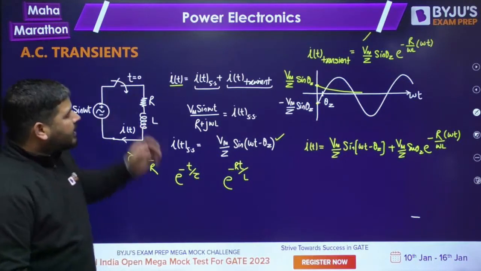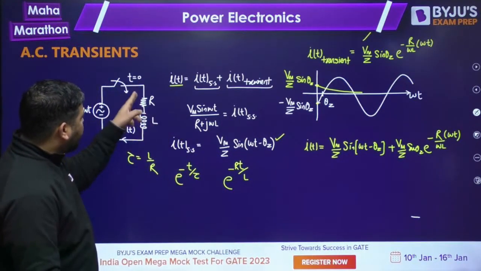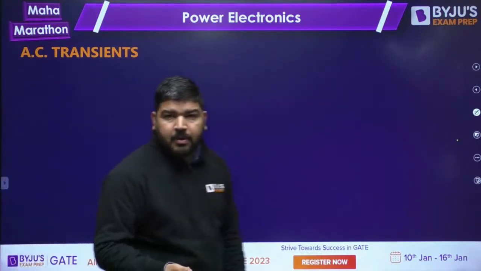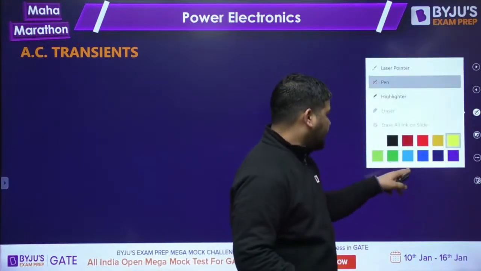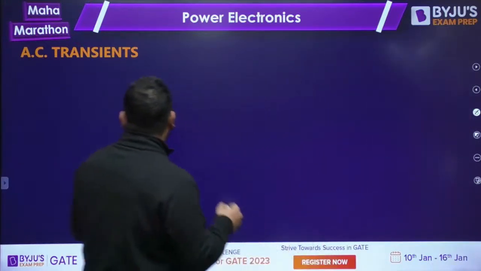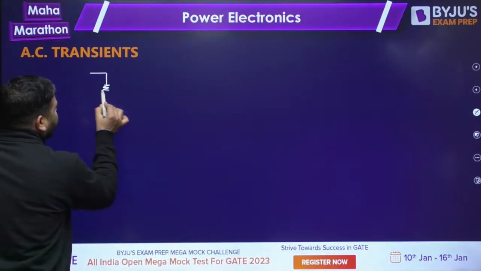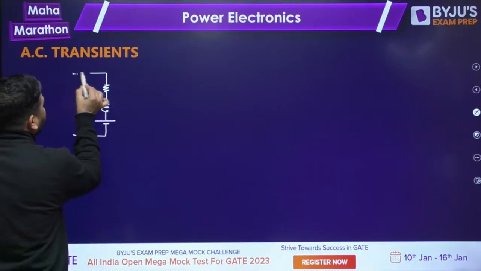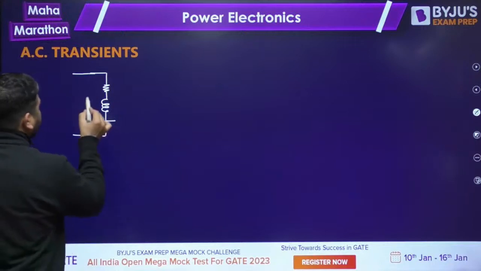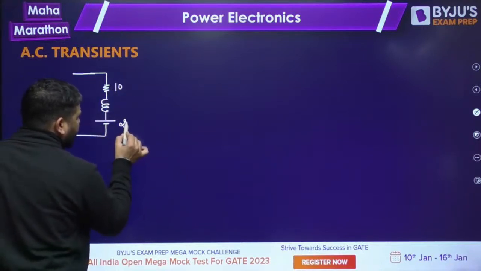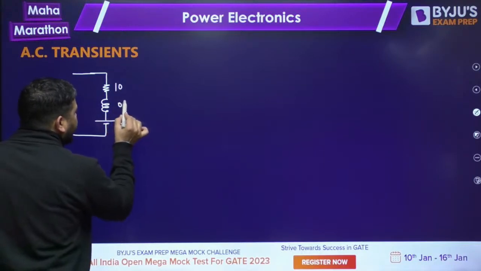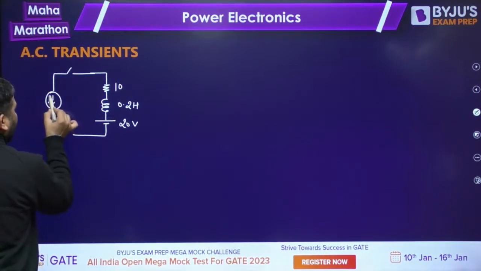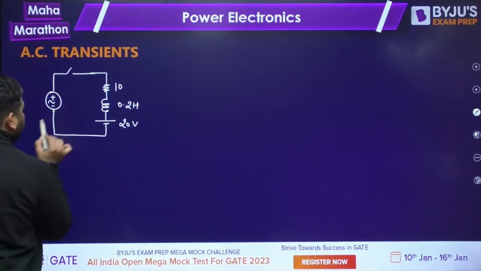Now in this AC transient case, there will be many situations, like if the load has some RLE type of situation. Let's say the load contains E also. Let's take one more situation, where I am taking R, L and E. Let's take the values itself. This is 10, this is 20 volt, and this is 0.2 Henry, and here we have the switch and the supply voltage.